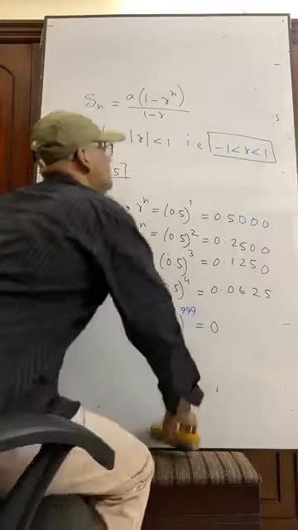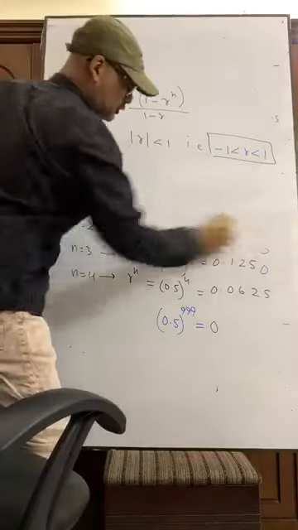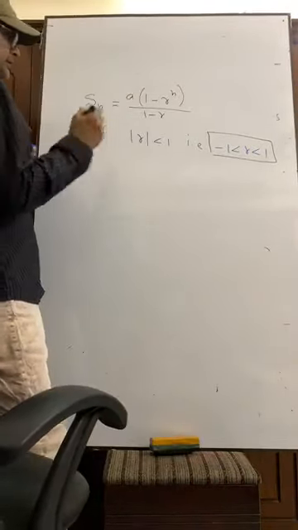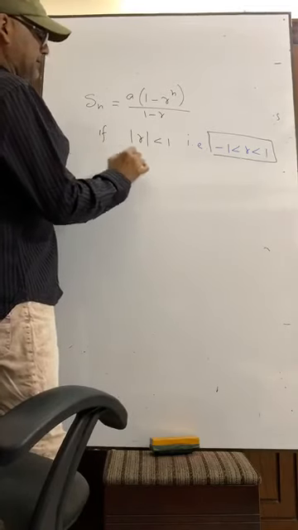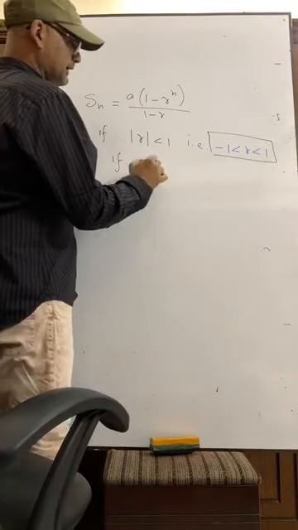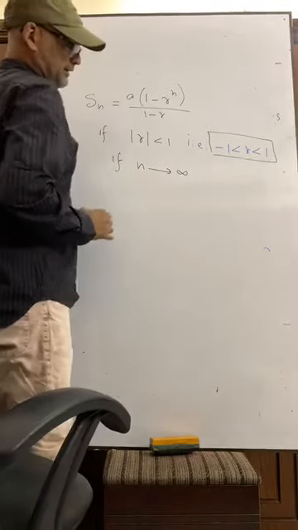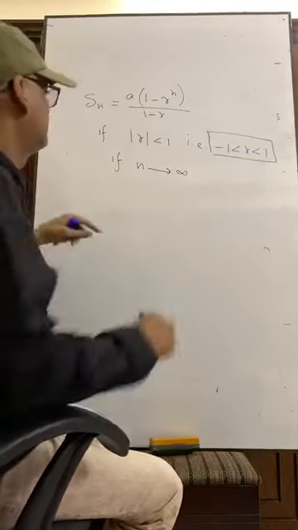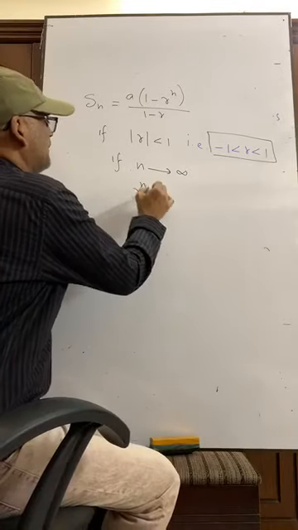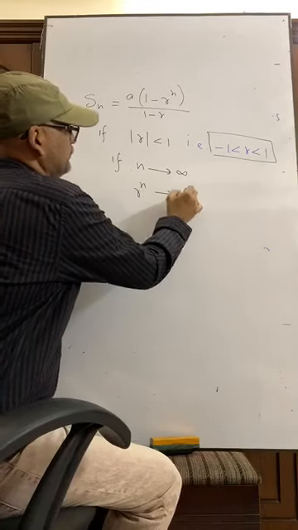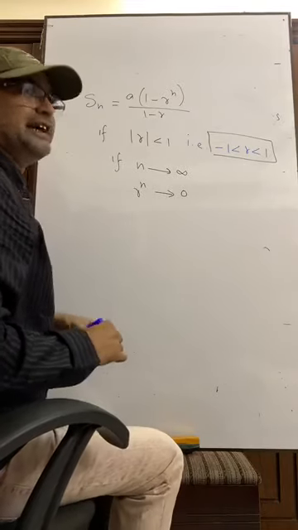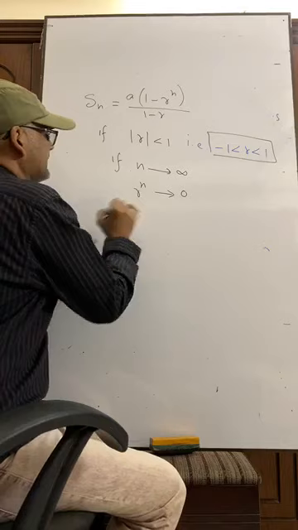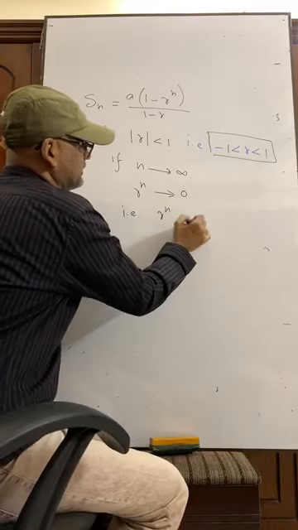So from it we can conclude that if n tends to infinity, that is, if n is an infinite number, then r to the power n tends to be 0. That is, r to the power n is equal to 0.